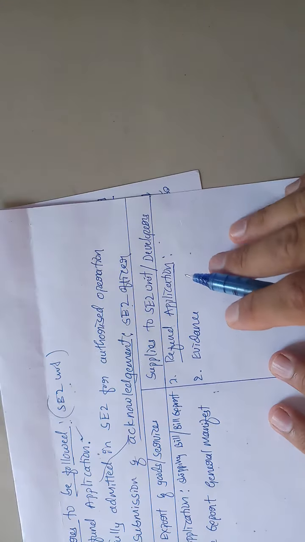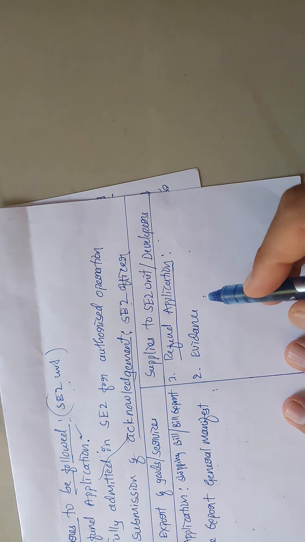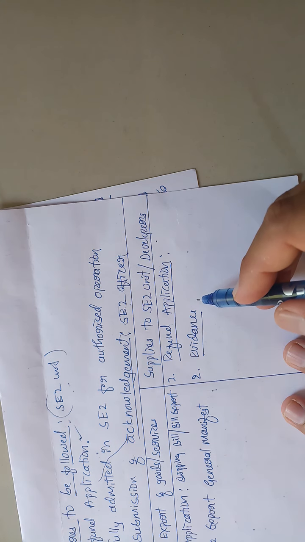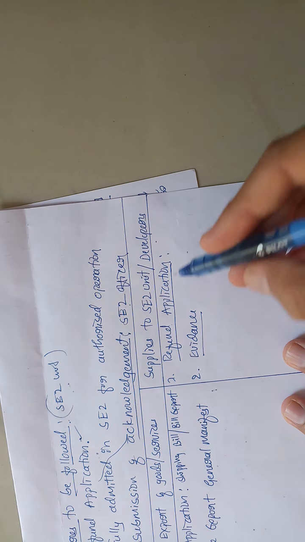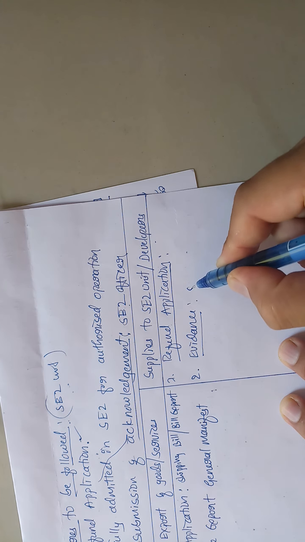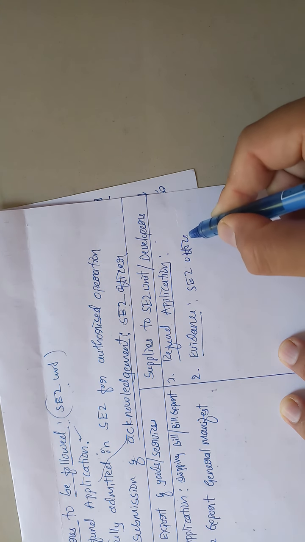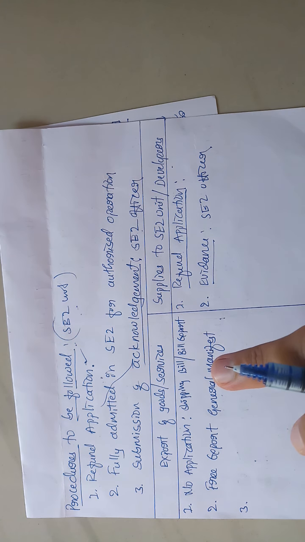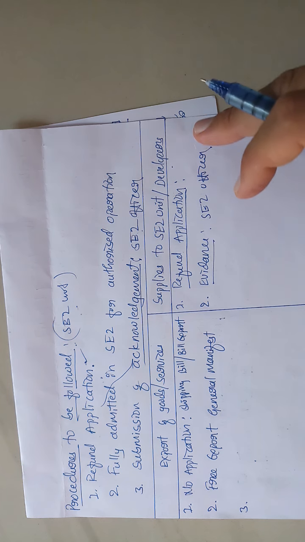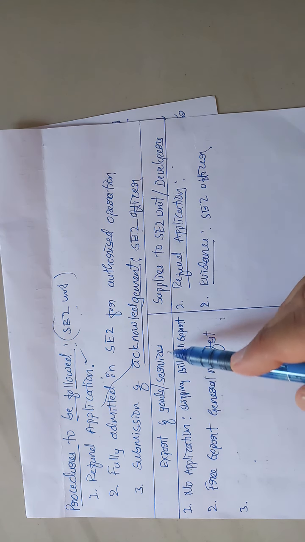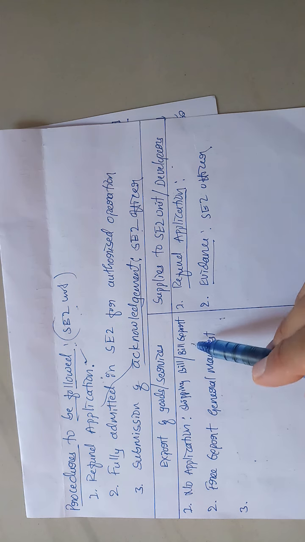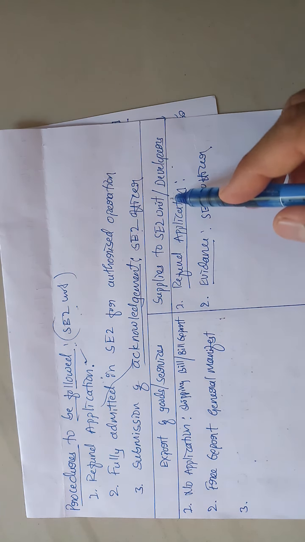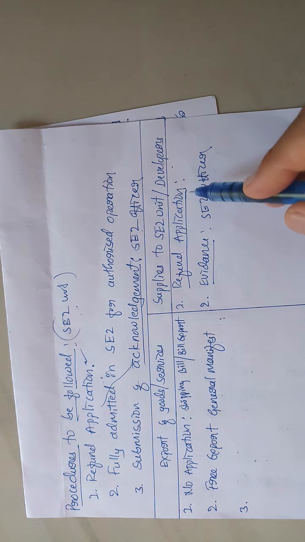Whereas in case of supplies to SEZ unit or SEZ developer, the supplier submits an acknowledgement. That acknowledgement is evidence given by the SEZ officer. So these are the two differences between export of goods or services and supplies to SEZ unit or SEZ developers. In case of export of goods or services, there is no application; the shipping bill or bill of export itself is the application for refund, whereas in case of supplies to SEZ unit or SEZ developer, he has to file a refund application.